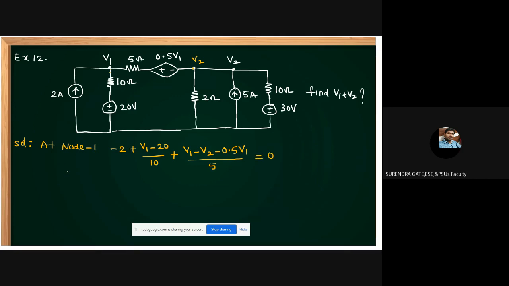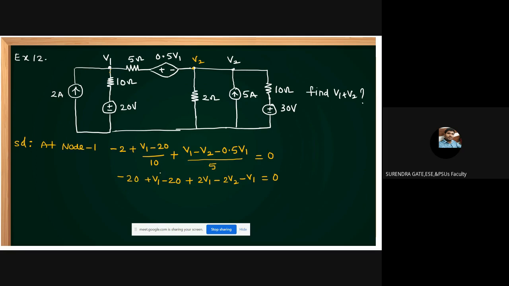Then you simplify this one. How much can you get? Can anybody answer this? You simplify this. I think 10 is the LCM. This is minus 20 plus V1 minus 20 plus 2V1 minus 2V2, minus V1 is equal to 0.